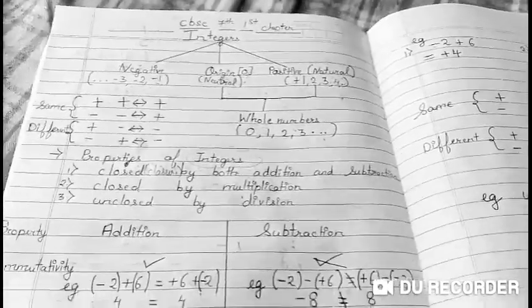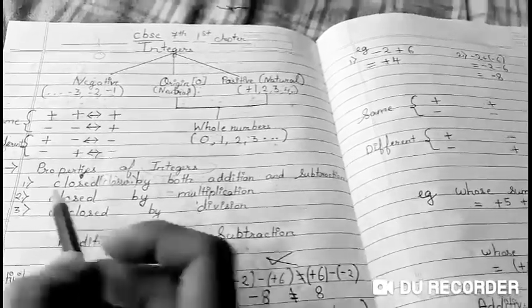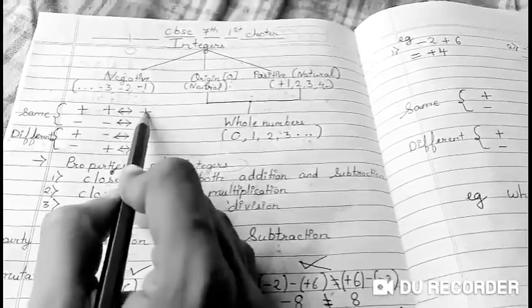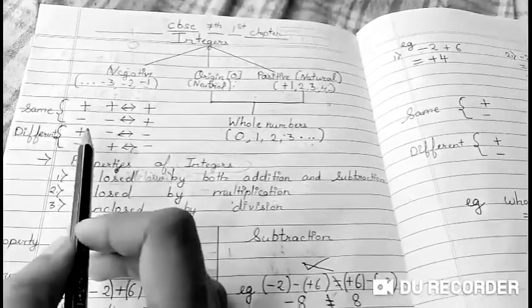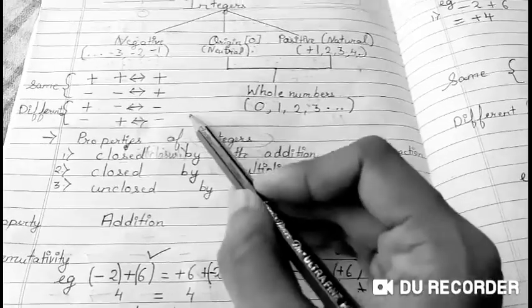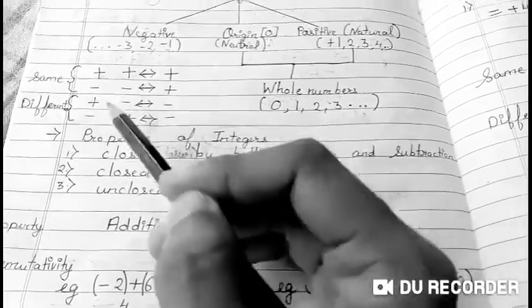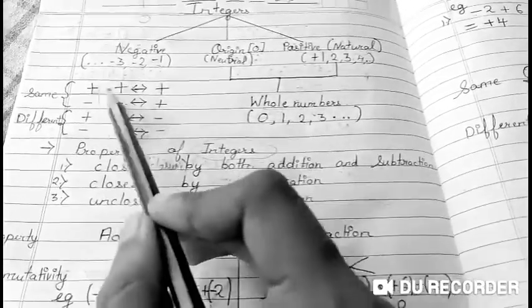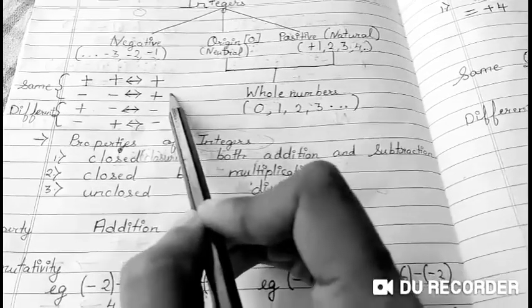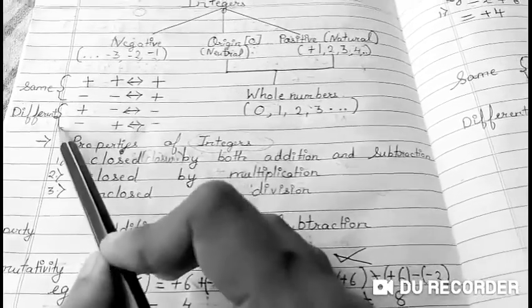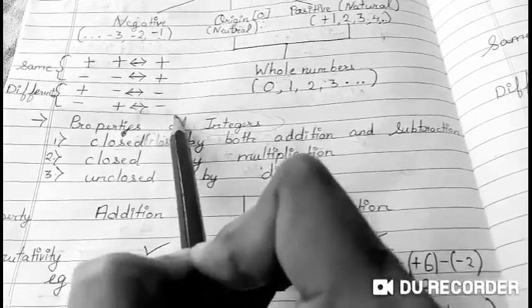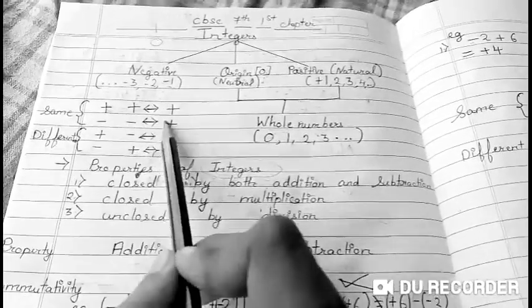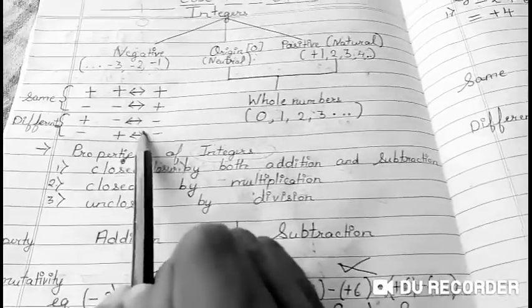Okay, so now we all know the laws for integers, like if there is a plus, the answer becomes plus. If there is minus, the answer again becomes minus. If there is plus minus, the answer becomes minus. If there is minus plus, the answer again becomes minus. That is, if there are same signs, then the answer stands to be plus. If there are different signs like plus minus or minus plus, the answer stands to be minus. So for same signs you have to do plus, for different signs you have to do minus.